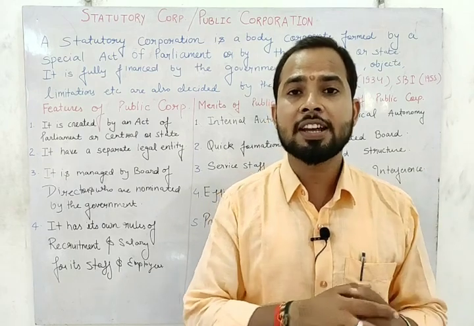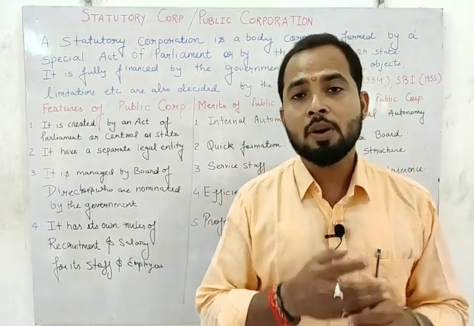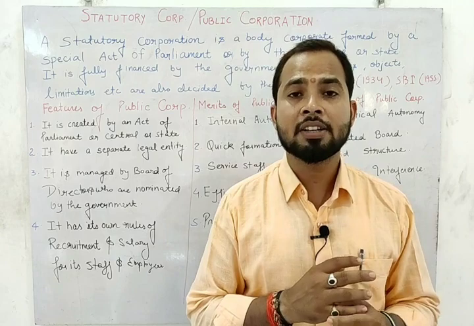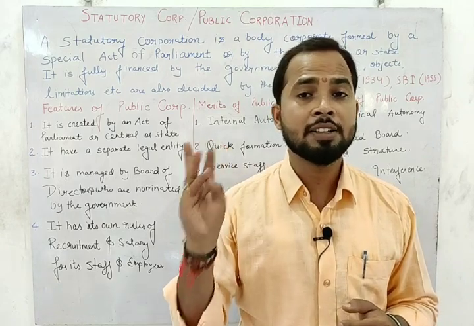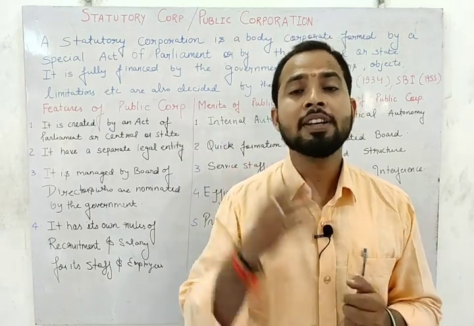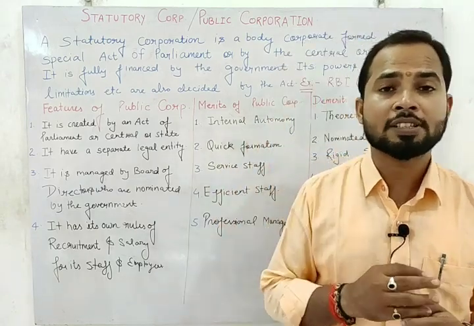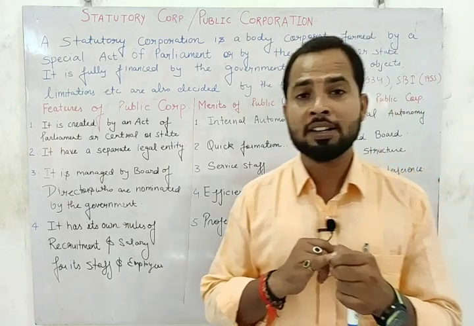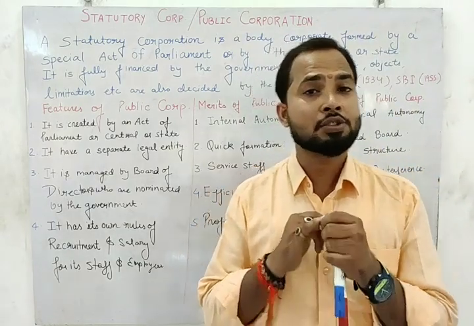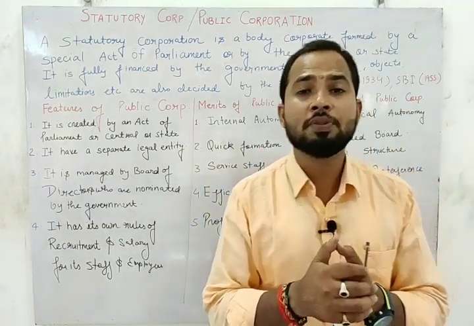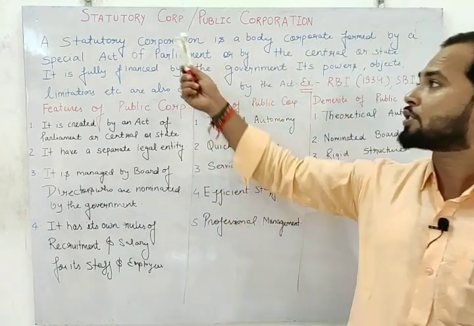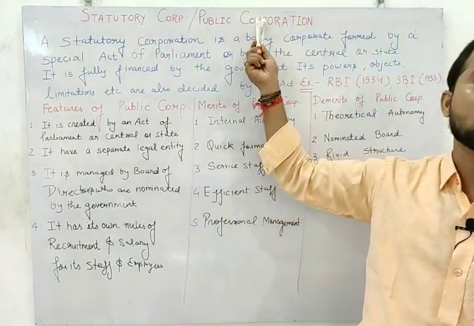What about the last lecture I have completed? The first form of the public sector enterprise, departmental undertaking: the meaning of departmental undertaking, merits of departmental undertaking and demerits of departmental undertaking. We know very well we have classified 3 types of public sector enterprise. The first one is departmental undertaking, second one is statutory or public corporation, and last one is government company. Today I am here to discuss the statutory corporation or public corporation.